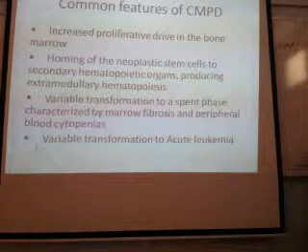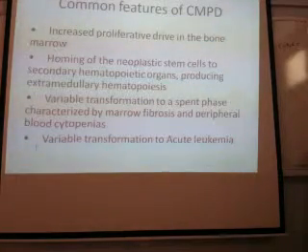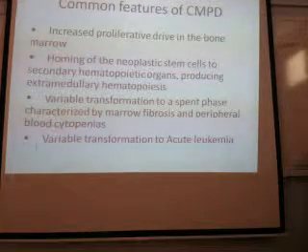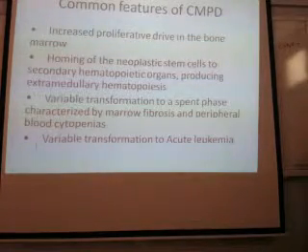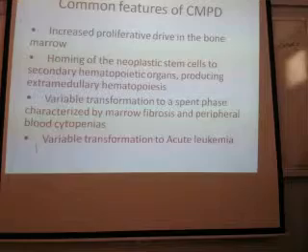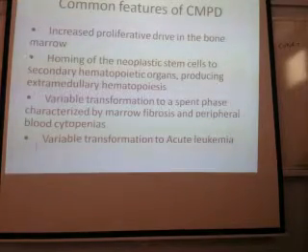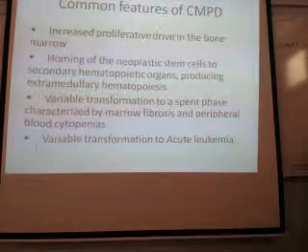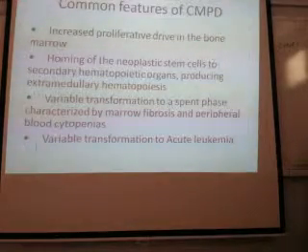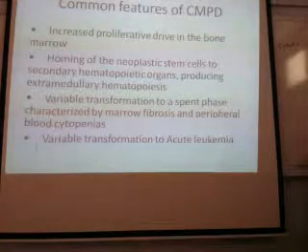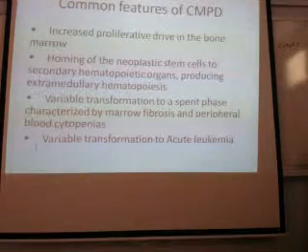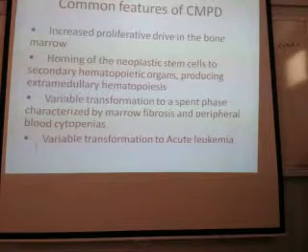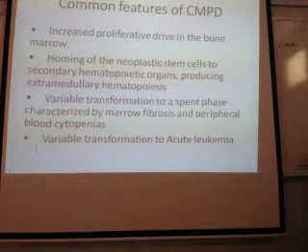Normal cells mature or proliferate in bone marrow. In chronic myeloproliferative disorder, after proliferation they are released into blood, circulate, and enter the spleen, liver, or any organ.